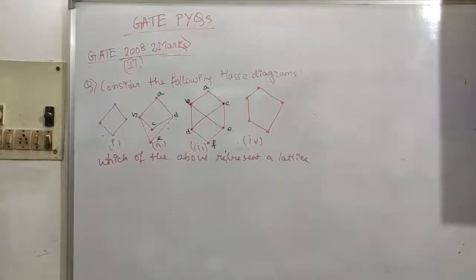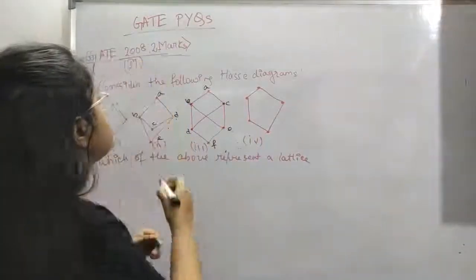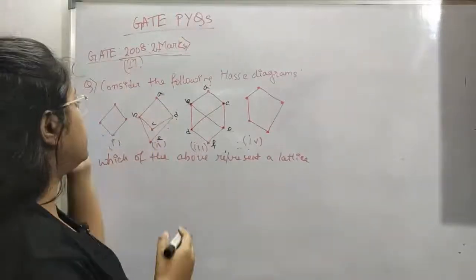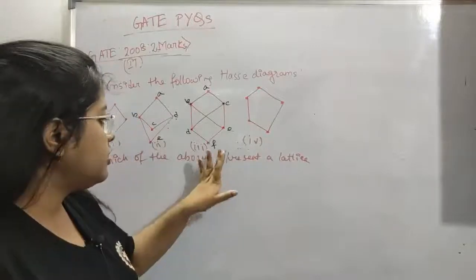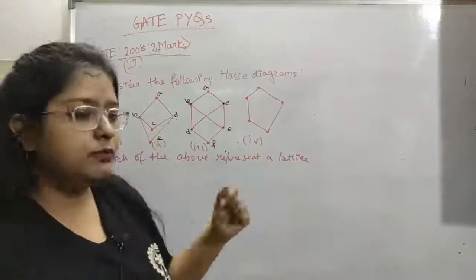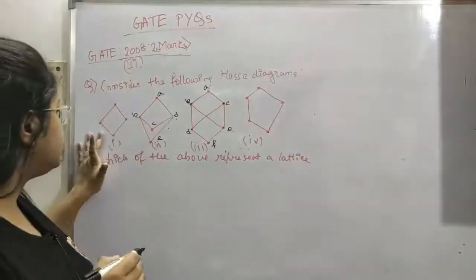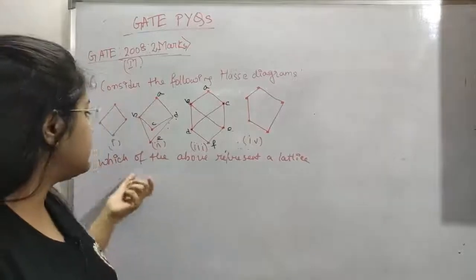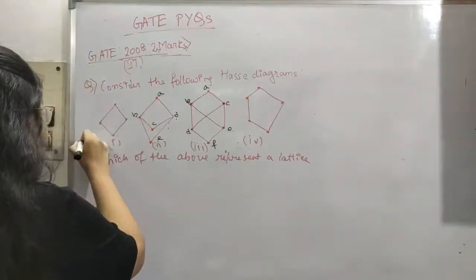So we have seen a few questions, we will see some more now. Let's see this question. This was asked in GATE 2008, a 2 marks question, in the IT paper. Consider the following Hasse diagrams. Four diagrams are given, and you have to find out which one of the following represents a lattice. First is this one. You can see this is very easy, a basic one. Here LUB and GLB are unique for every pair. So this is our lattice.